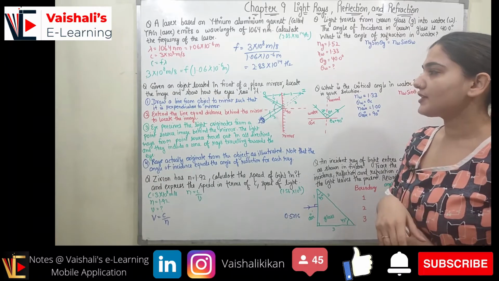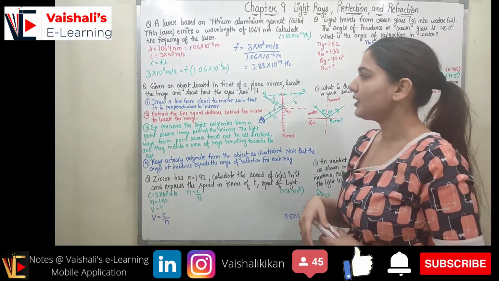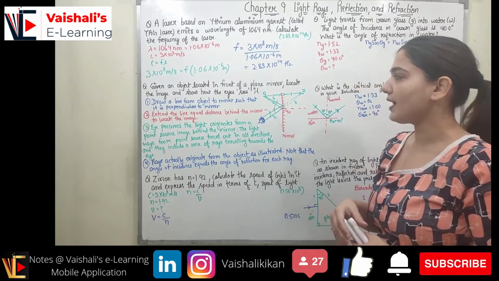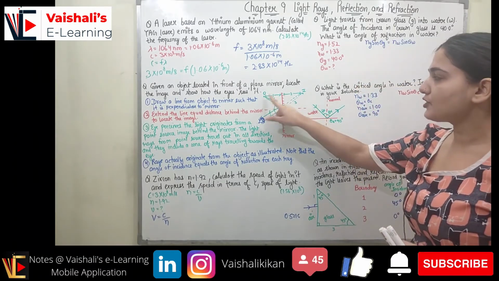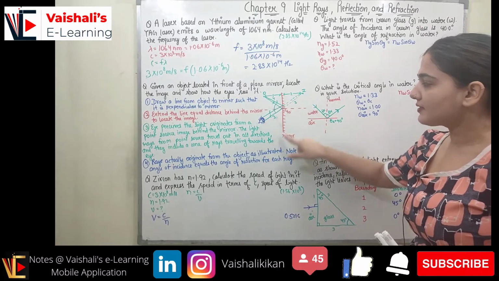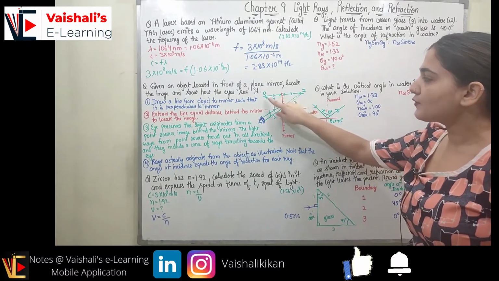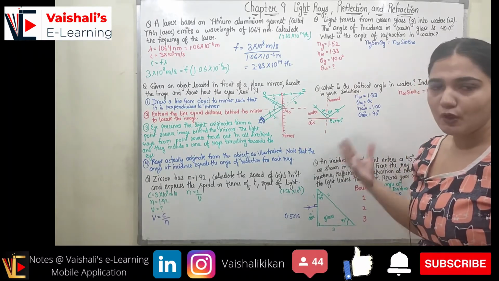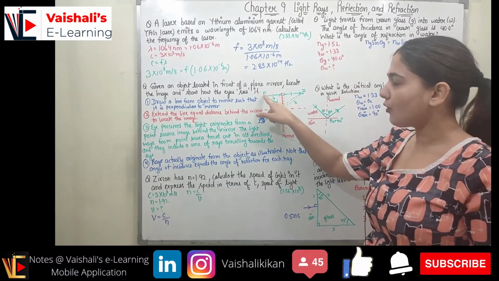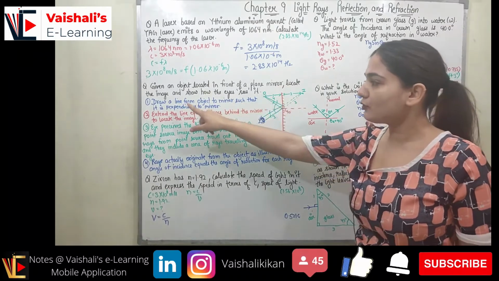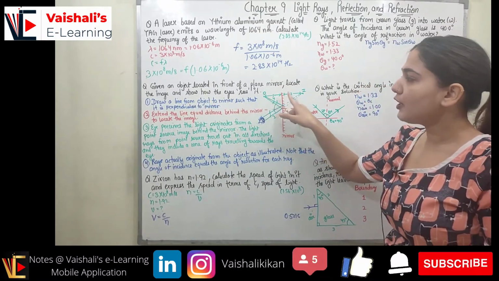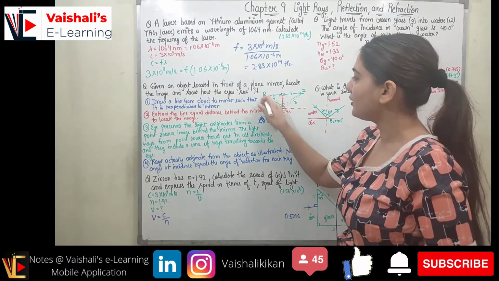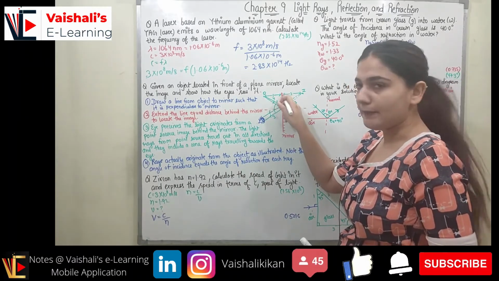Now coming to the next question, it states, given an object located in front of a plane mirror, locate the image and show how the eye sees it. So this is my object and this is my eye and this is the mirror, right? How this object is seen inside the mirror, we have to show that. First of all, we have the object in front of the mirror. We are going to draw a line from the object to the mirror such that it is perpendicular to the mirror.